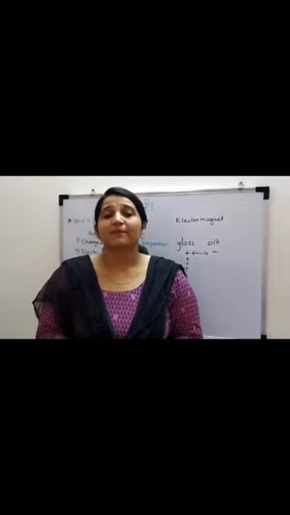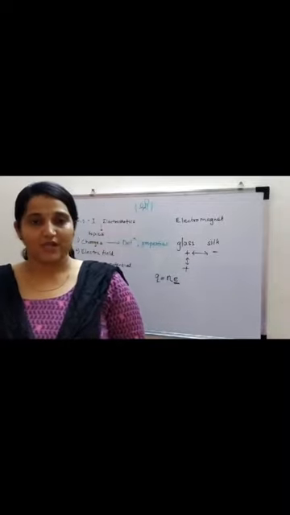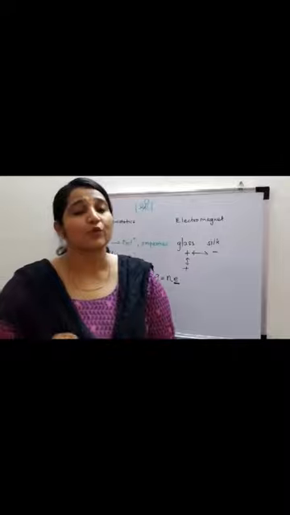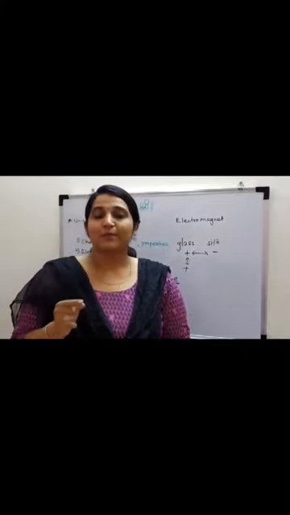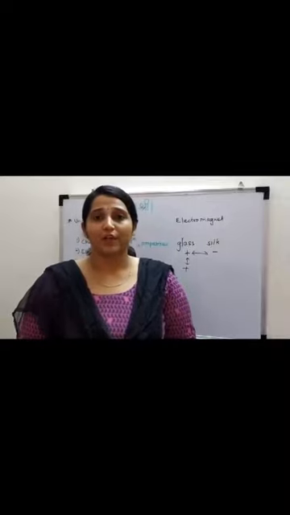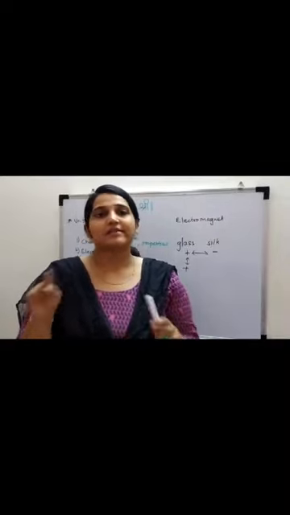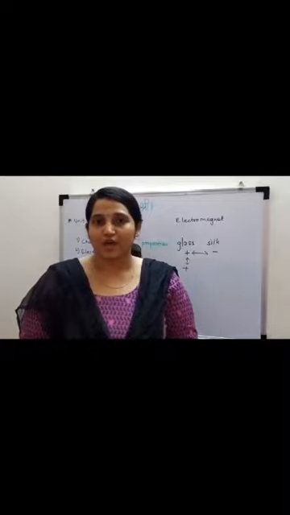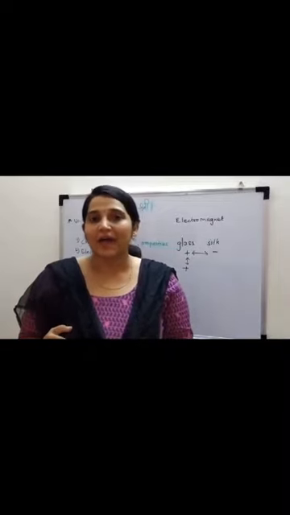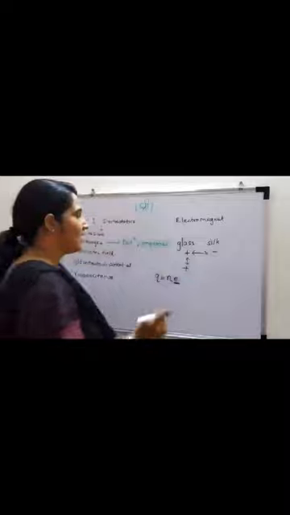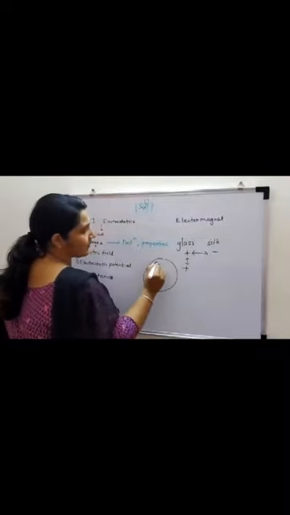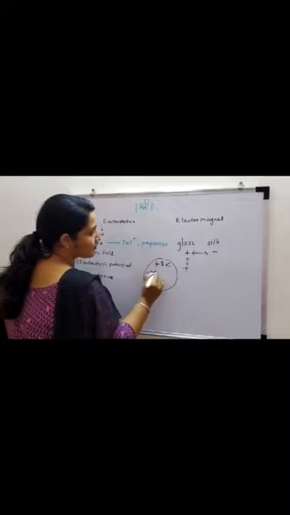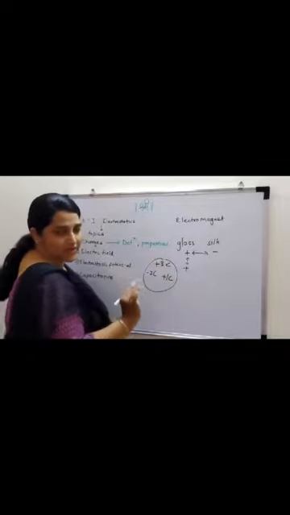The next is the additive property of charge. As we know, charges are of two types: one is positive, another is negative. So the additive property of charges means that in a system there will be a number of charges, and we have to add them with their signs. Let's say in a system we have charges like plus 3 Coulomb, minus 2 Coulomb, and plus 1 Coulomb. The three charges are there.